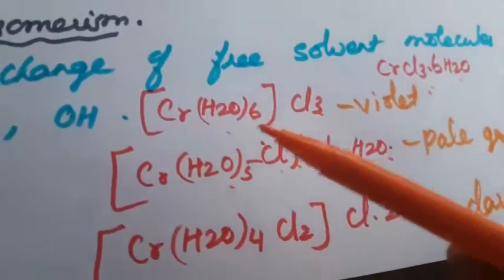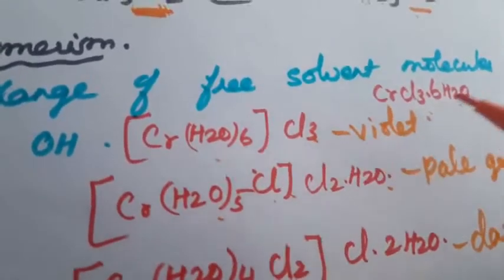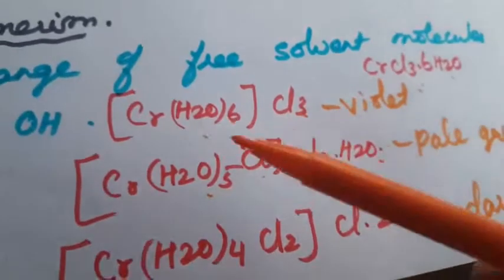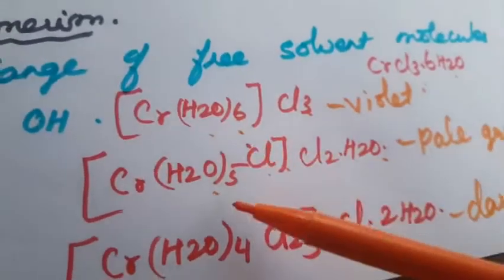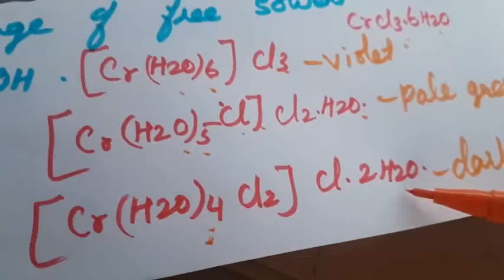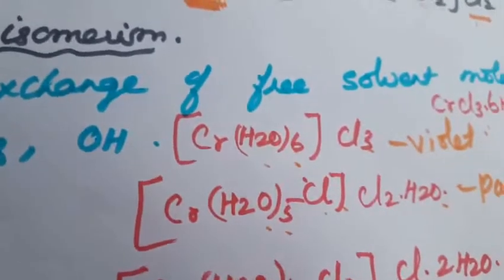Last year in the board exam they asked this question: write the 3 solvate isomers for CrCl3·6H2O. So this has 6 molecules of water inside, this has 5 molecules, and this has 4 molecules. The remaining water is written outside and acts as a counter ion. Okay, so this is called solvate isomerism.